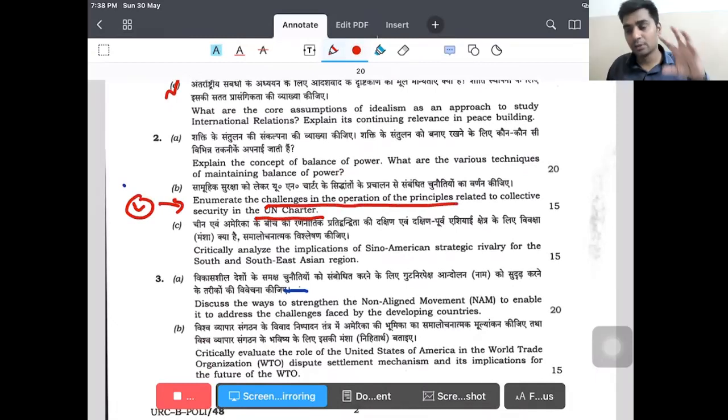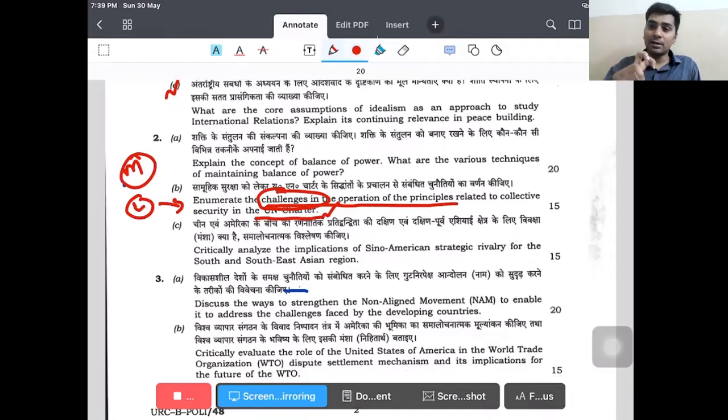We'll see those challenges when we are discussing UNO, but if there are still challenges, we will not be telling challenges plainly like a generalistic answer. We will be writing that the UN Charter has challenges from the perspective of Marxism, because Marxists believe that these institutions are made to serve certain classes, that is the global north countries, and they are making the global south, the peripheral countries, very poor. So the UN Charter is getting challenged from the global south as per the Marxist approach.